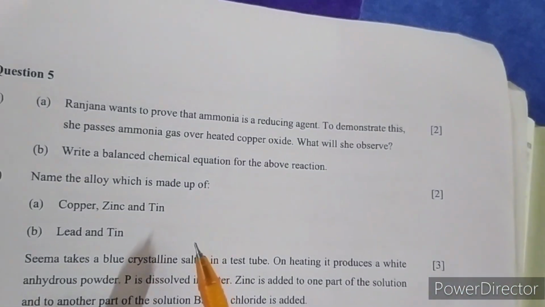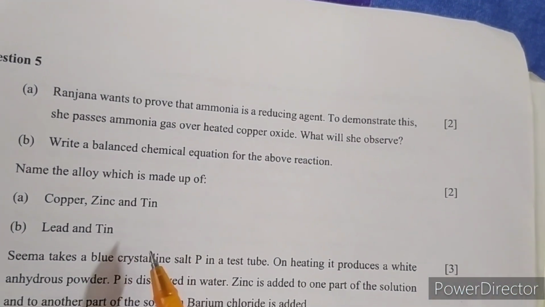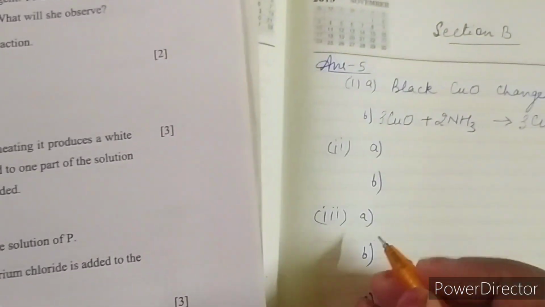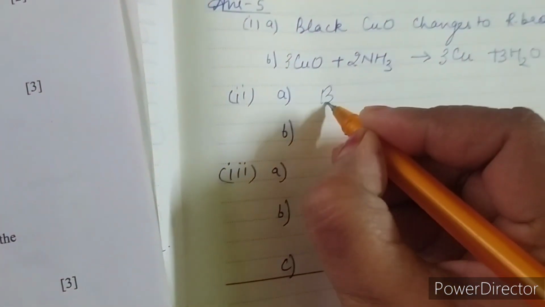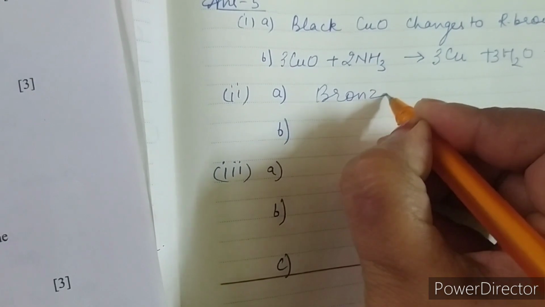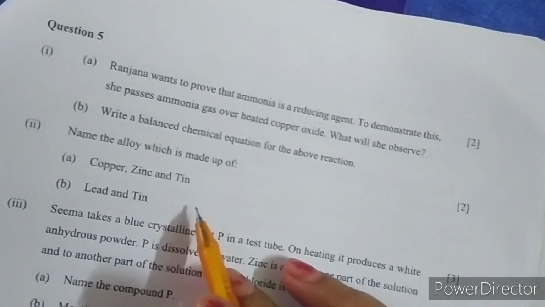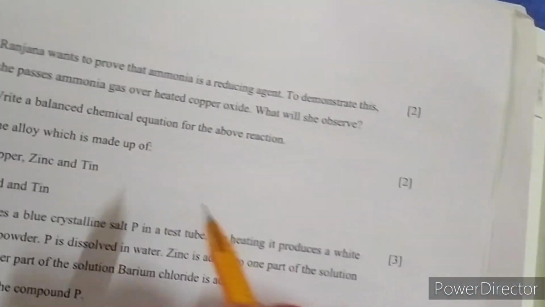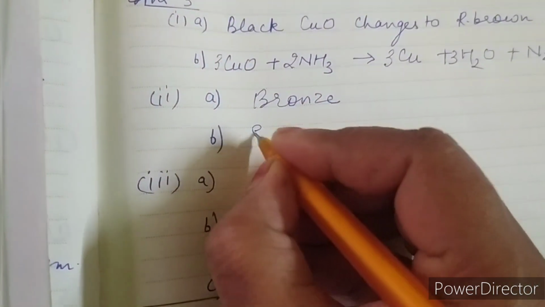Let's come to question number 2. Name the alloy which is made up of copper, zinc and tin. So that is bronze. Question number 2, B part: lead and tin, that is solder.